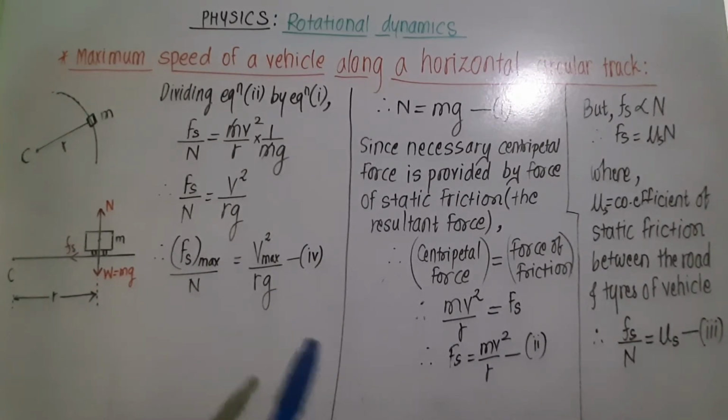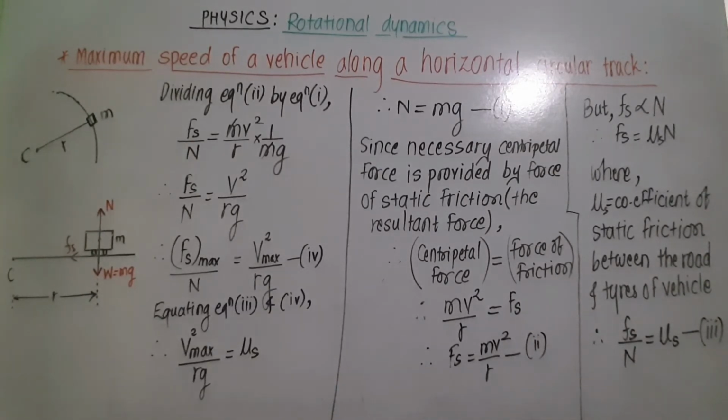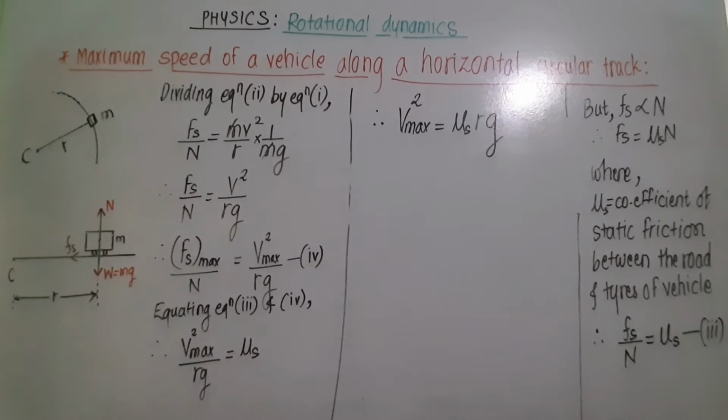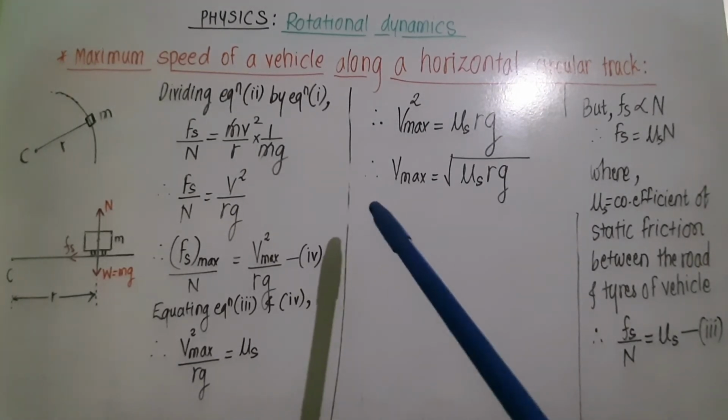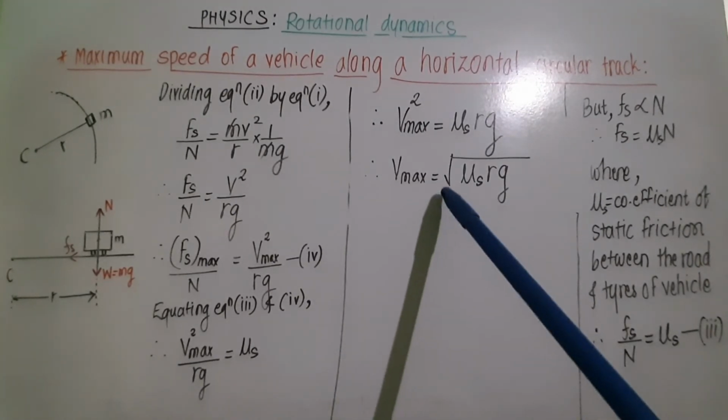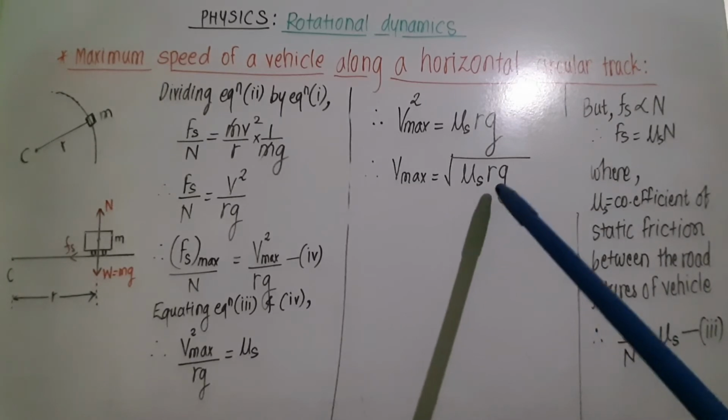Now equate equation 3 and equation 4, and we get v max square upon r g is equal to mu s. Rearrange this for v maximum. Therefore v max is equal to square root of mu s r g.